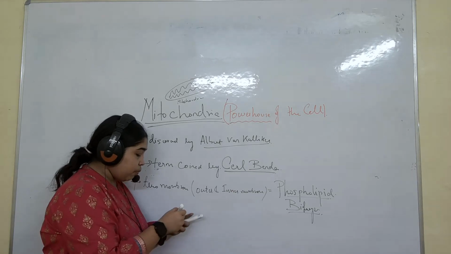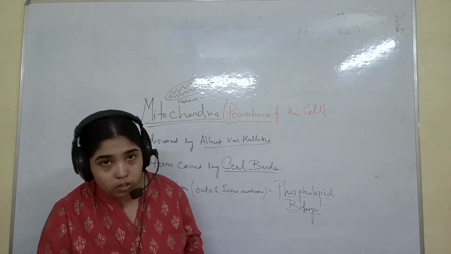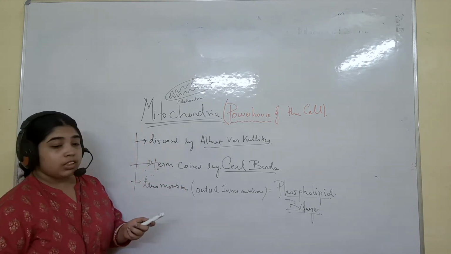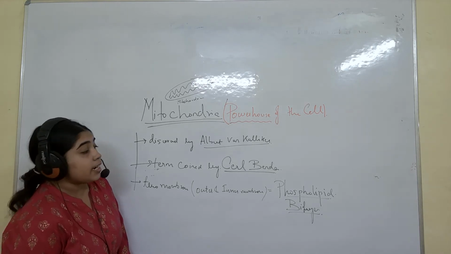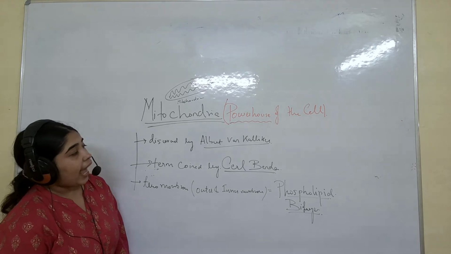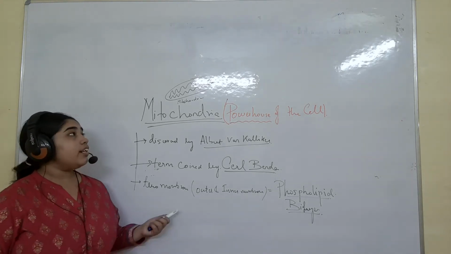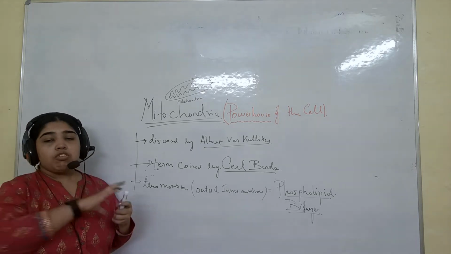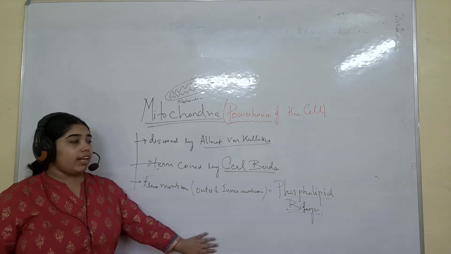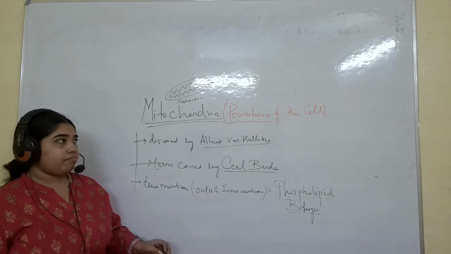So these are the three points you just remember about mitochondria. Mitochondria is called the powerhouse of the cell. The term mitochondria was given by Carl Bender, and it was discovered by Albert van Calicut. And it has two membranes, made up of phospholipid bilayer. Why bilayer? Because two membranes are there.